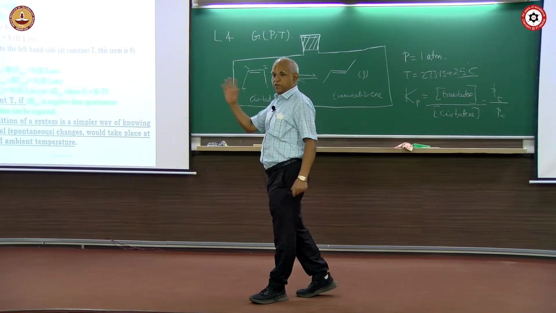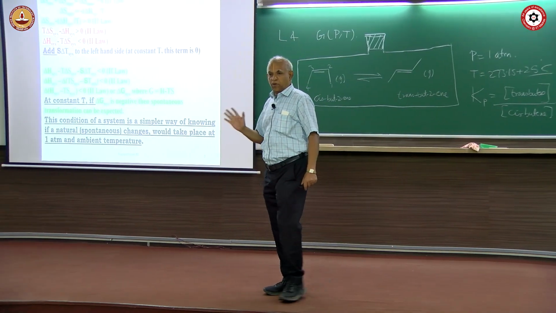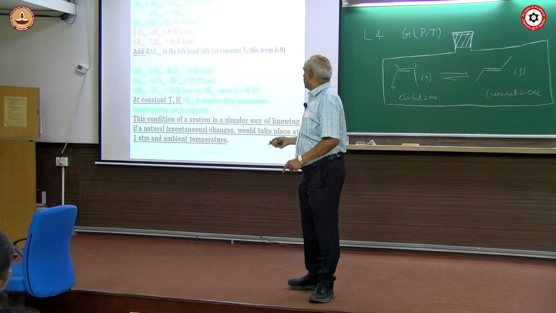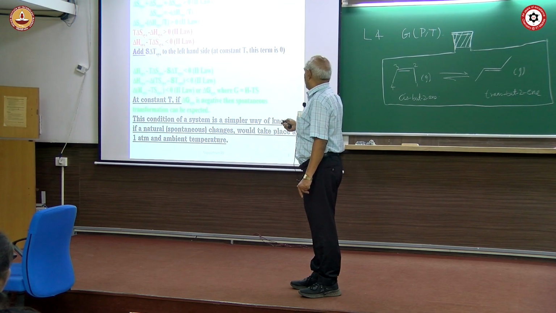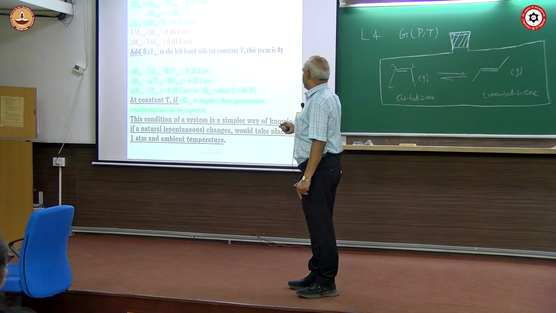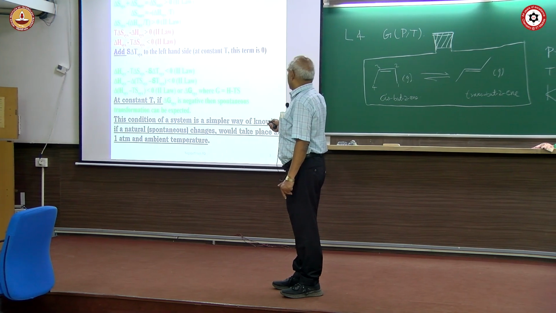It is not the temperature of the system. Surrounding has to accept heat. Entropy is always heat change by temperature at which heat change takes place. So, this is a very important definition. You put it here. So, delta S system equal to minus of this plus this becomes minus delta H system by T. It is still the second law.